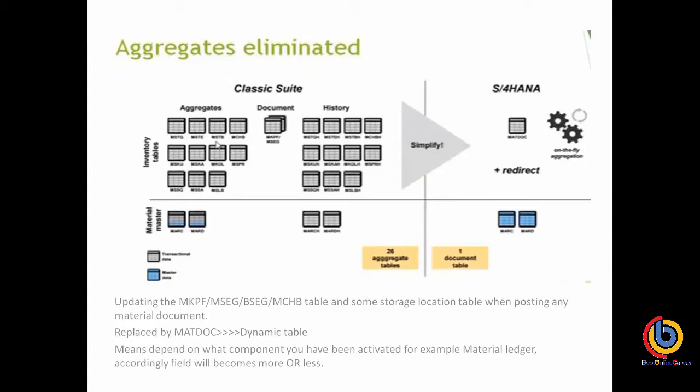But yes, we can have a question here: why was this kind of architecture not available in our earlier traditional system? The straightforward answer is that we could not simplify the data model because our databases, the Oracle database and SQL database, did not support it. The simplified data model is supported only on the HANA database, not on other traditional databases.